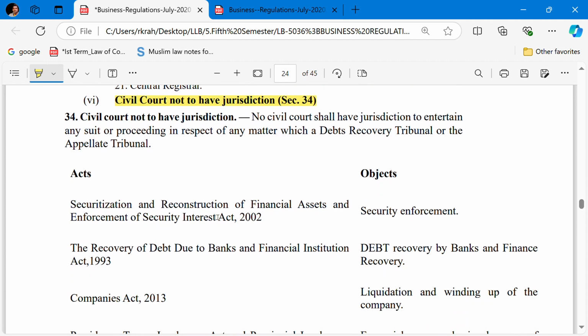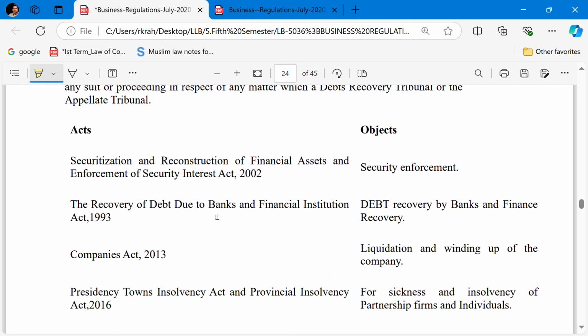Now come to some Acts and their objects. The SARFAESI Act: the object is to enforce security, security interest. Under section 13 the procedure is given. The Recovery of Debts Due to Banks and Financial Institutions Act 1993: the object of this Act is the recovery of debts by banks and financial institutions.